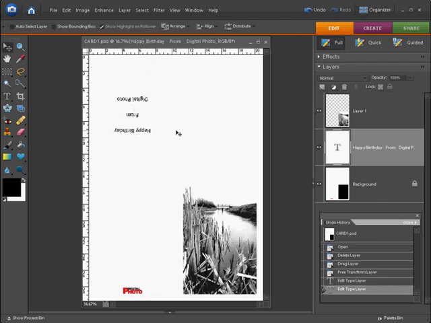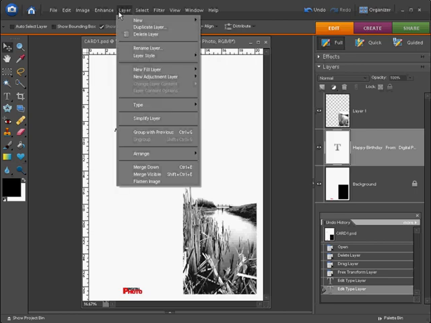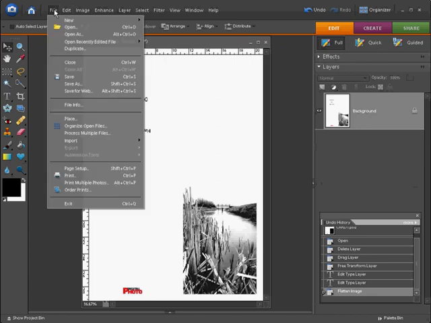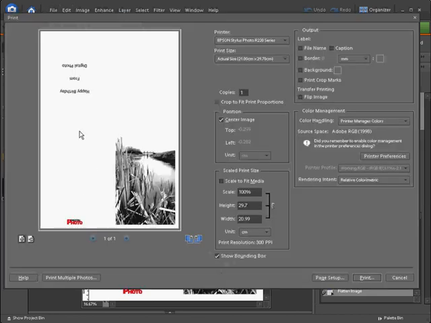When you're fully happy with the image and the personal message, it's time to flatten and save the file. Very simply, just go up to Layer in the menu bar and then go down to Flatten Image. When you're ready to print this greetings card, just make sure you set your orientation to portrait, and you can do that in your print settings. Just here on the bottom left you can see that we can either have the landscape orientation or the portrait orientation, and make sure that you select portrait.